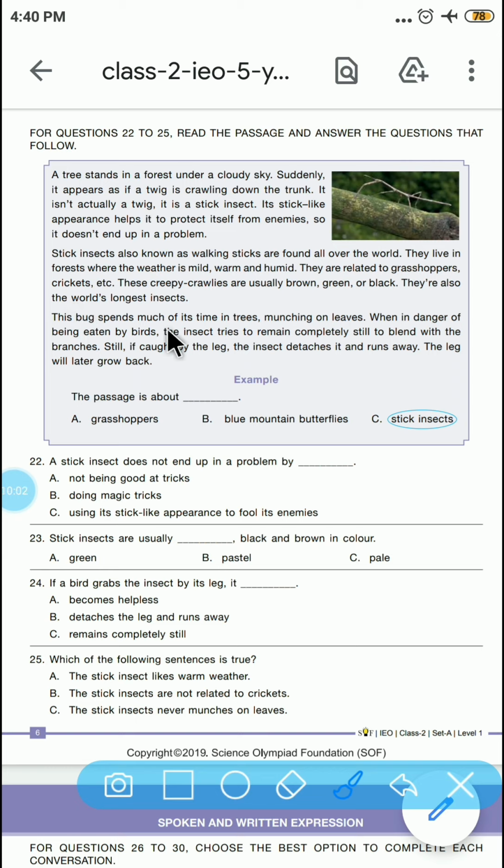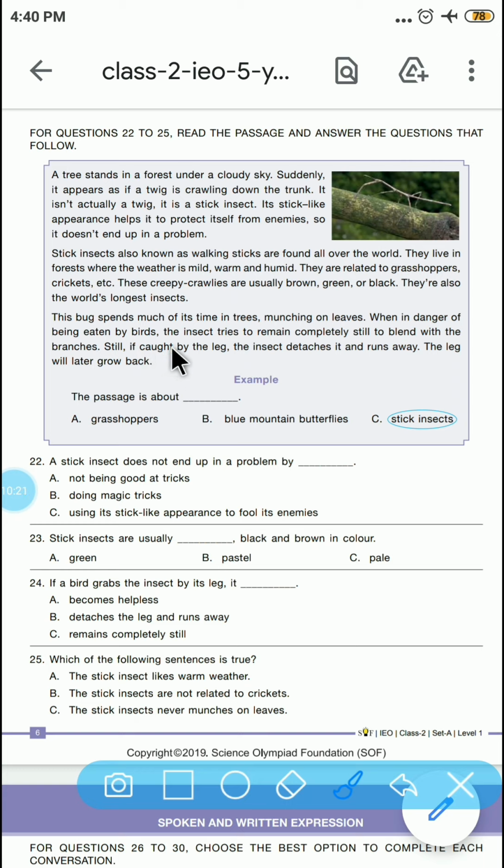The bug spends much of its time in trees, munching on leaves. When in danger of being eaten by birds, the insect tries to remain completely still to blend with the branches.